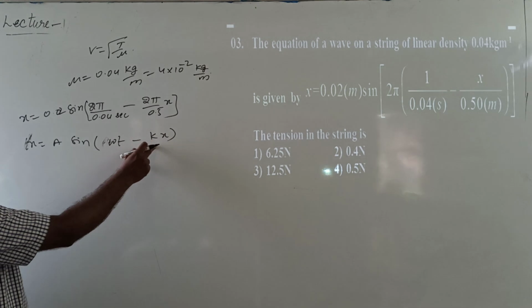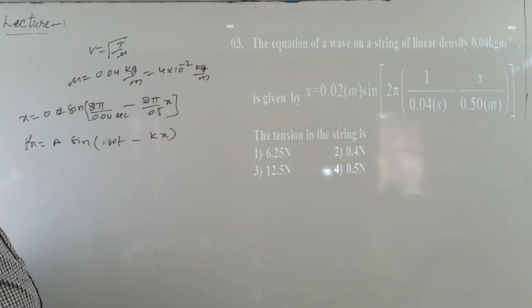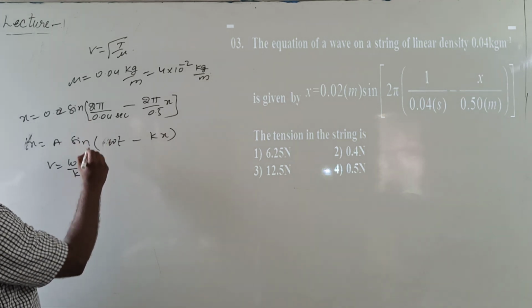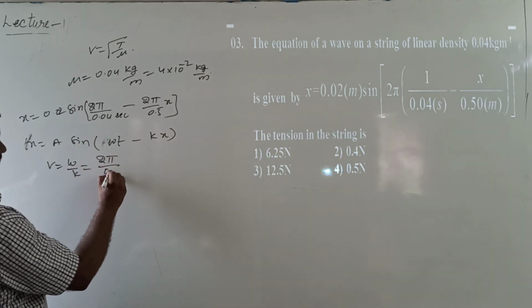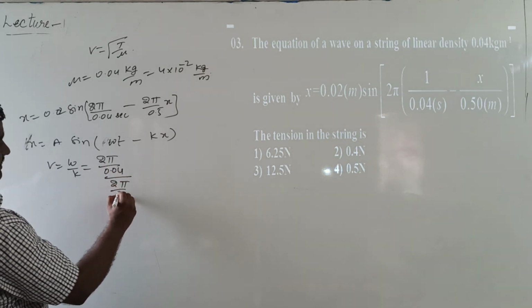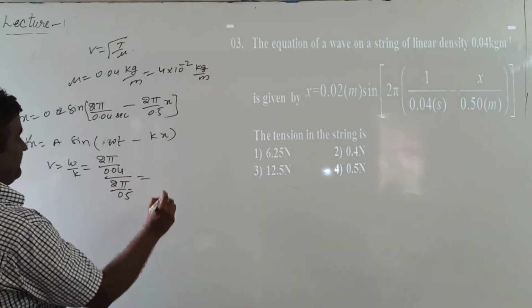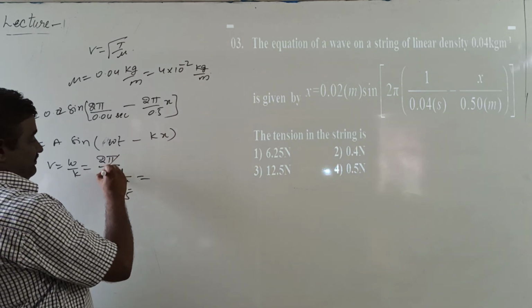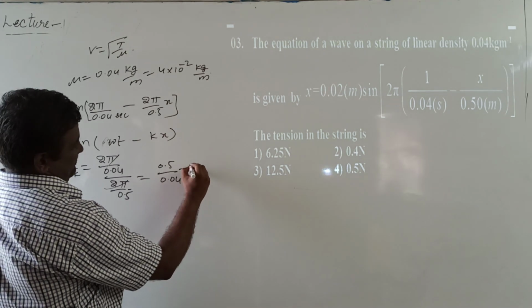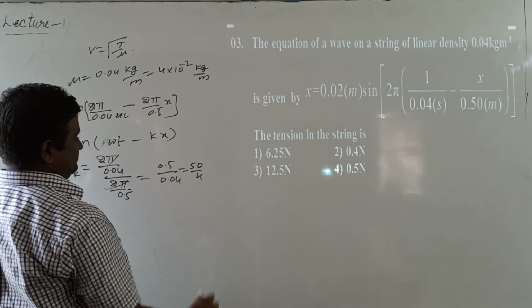The ratio of omega by k gives the velocity of the wave. Then v equal to omega by k. Omega value 2 pi by 0.04 by k value 2 pi by 0.5. It is equal to 0.5 by 0.04, 50 by 4,